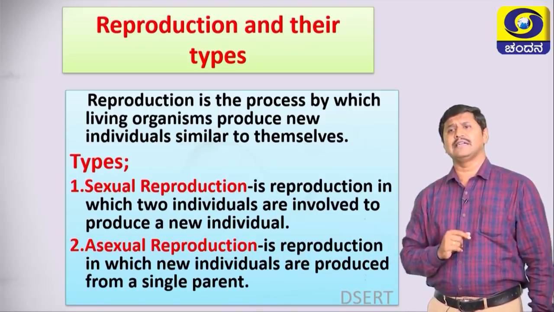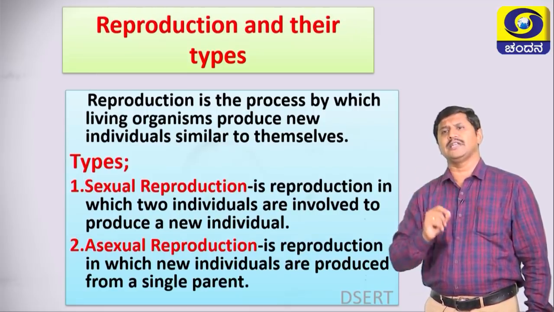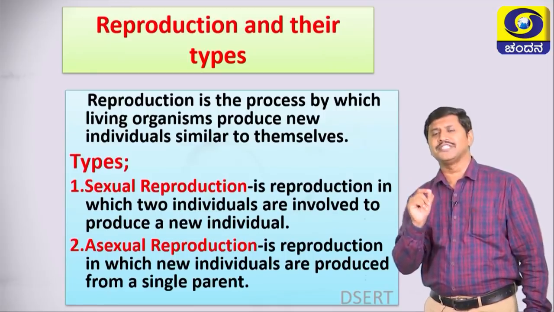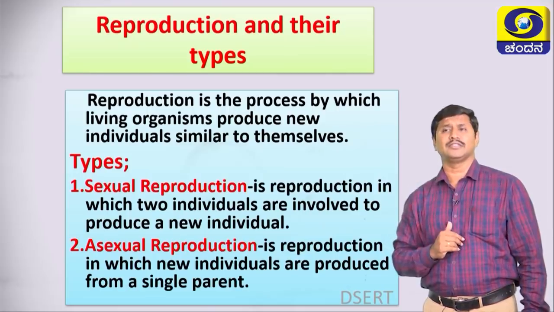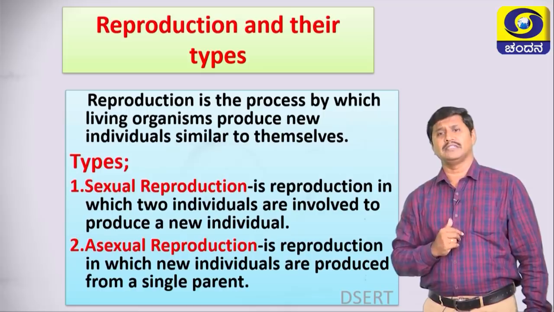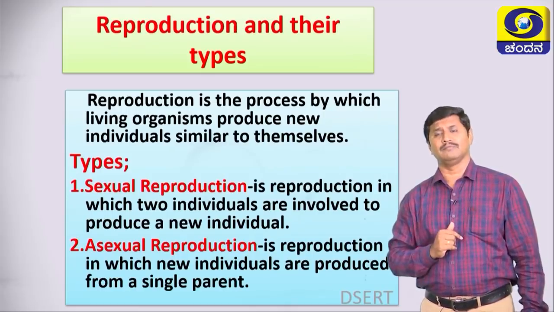The second one is asexual reproduction. It is a type of reproduction in which new individuals are produced from a single parent. There is a difference between these two, students. In sexual reproduction, two individuals are there, but in asexual reproduction only a single parent is involved, remember.